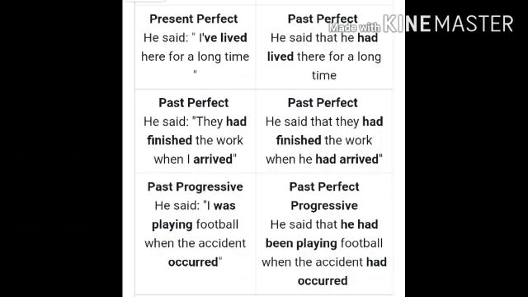Look at the next one, past progressive. He said, I was playing football when the accident occurred. So it will change into past perfect progressive, perfect continuous. He had been playing football when the accident had occurred. Clear?